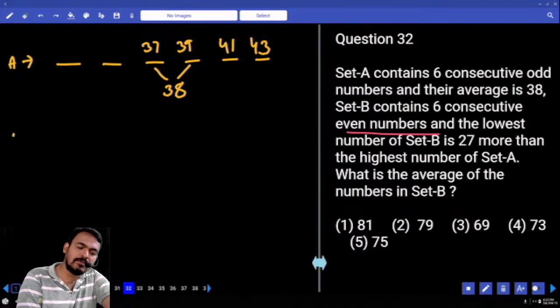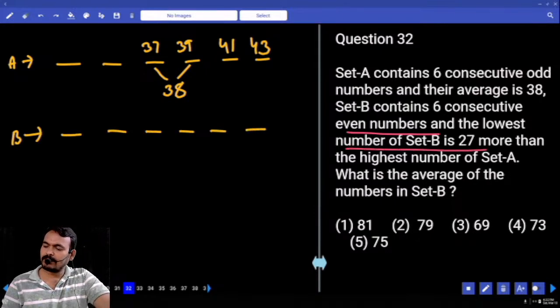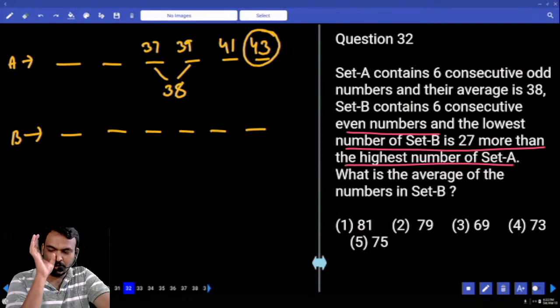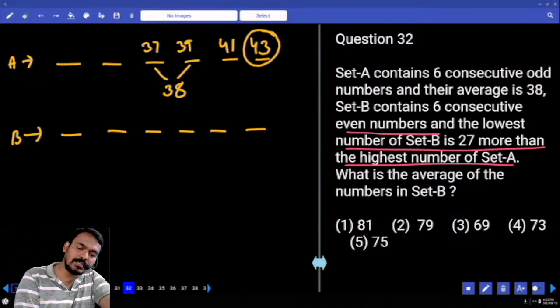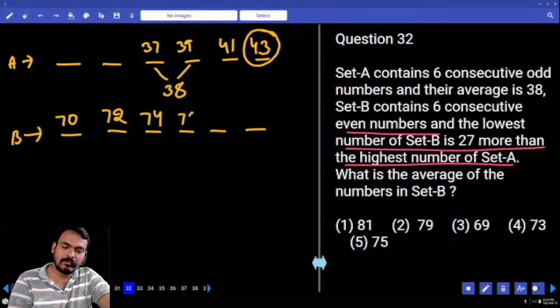Six consecutive even numbers or odd numbers? Even numbers. And what is the condition given? Set B, the lowest number of set B is 27 more than the highest number of set A. What is the set A highest number? 43. Compared to this one, 27 more or 27 less? 27 more. Means set B lowest number is 70. What is the next even number? 72. Next one 74. Next one 76.